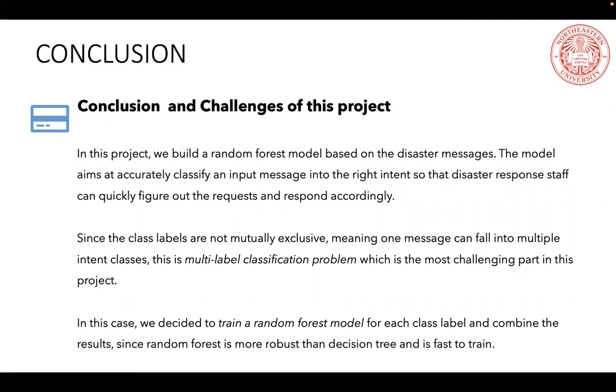Since the class labels are not mutually exclusive, meaning one message can fall into multiple intent classes, this is a multi-label classification problem, which is the most challenging part of this project. In this case, we decided to try a random forest model for each class label and combine the results, since random forest is more robust than decision trees and is fast to train.